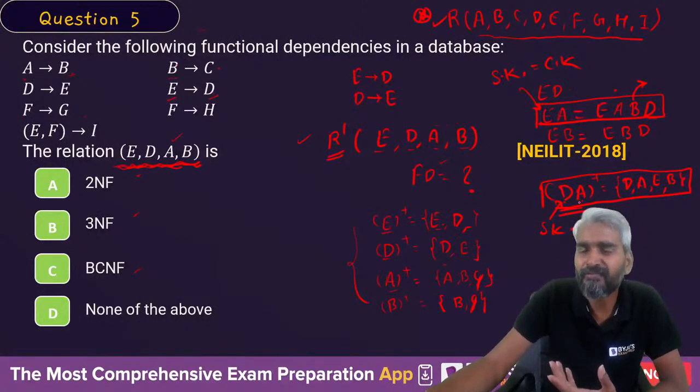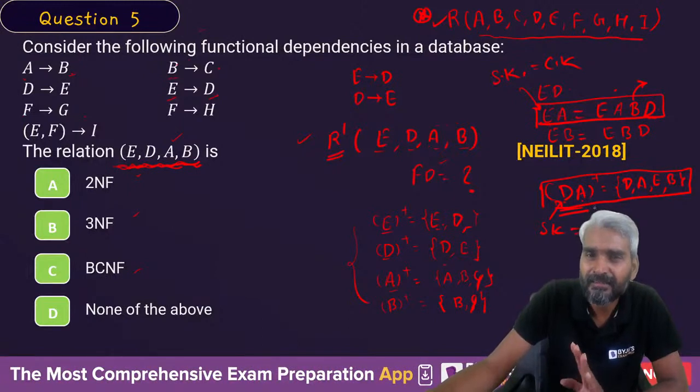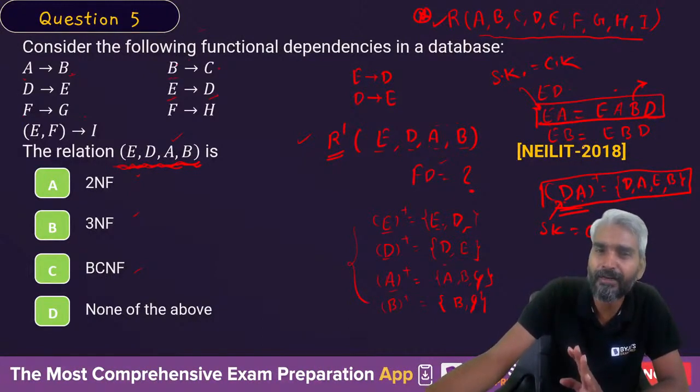If these two are the candidate keys, then let's look at the right hand side part. So any other candidate key which we will try to define will be from where? In these two, E and D, both of them are what?